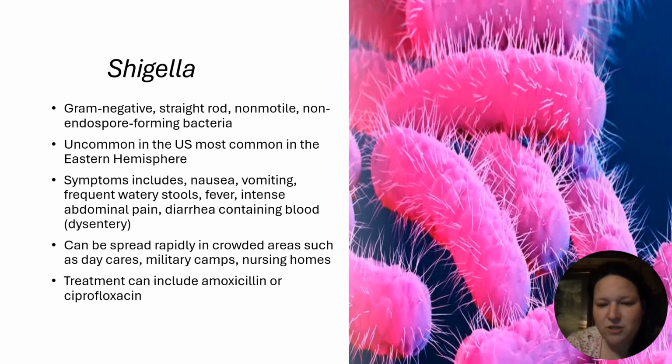Shigella. I actually think this bacteria is very pretty. It reminds me of feathers. However, this can be a tough little cookie. The symptoms of this include nausea, vomiting, frequent watery stools, fever, intense abdominal pain, diarrhea containing blood. Treatment can include amoxicillin or ciprofloxacin for this. It can spread rapidly in crowded areas such as daycares, military camps, nursing homes, places where everyone is in close quarters. It is not as common in the United States. It is more common in the Eastern Hemisphere.